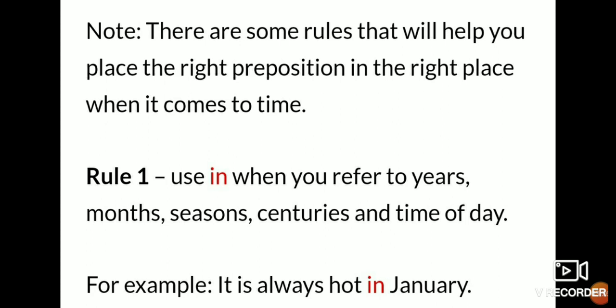Use in when you refer to years. Where are we using in? When we are referring to years, months, seasons, centuries and time of the day. If we remember where to use in, we have to use it for the reference of year, month like January, February, season like summer, winter, century, and time of the day. For example, it is always hot in January. So we have used the preposition in, and as the rule says, in is used for year, month, season, century.